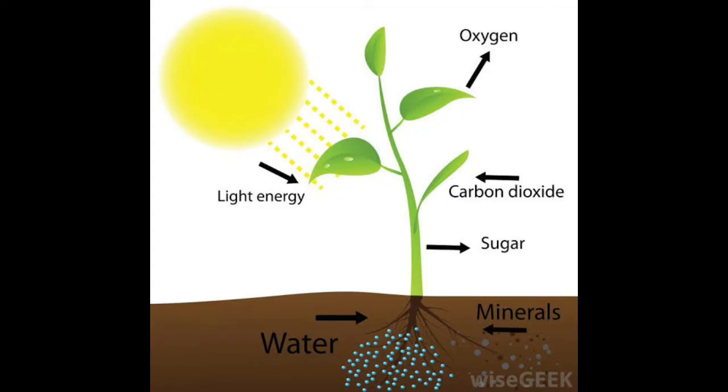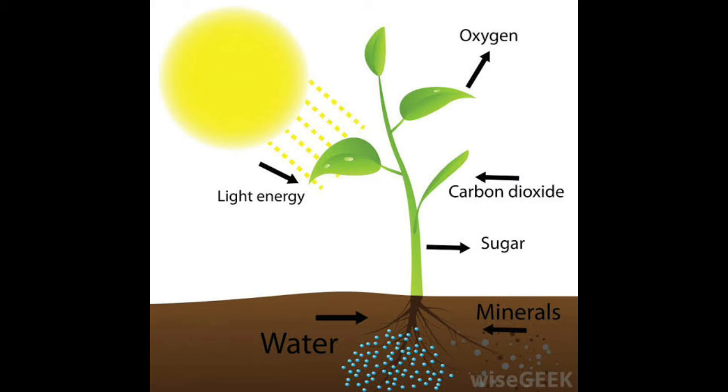Okay, children, now look at this picture. You can see the picture clearly. See, the taking in of carbon dioxide. Light is also being absorbed by the green pigment. Do you recollect what is the green pigment present in the leaves? Yes, chlorophyll. What is it, children? Chlorophyll. The chlorophyll is the main pigment which is present in the leaves and which is also helping to make the process of photosynthesis.